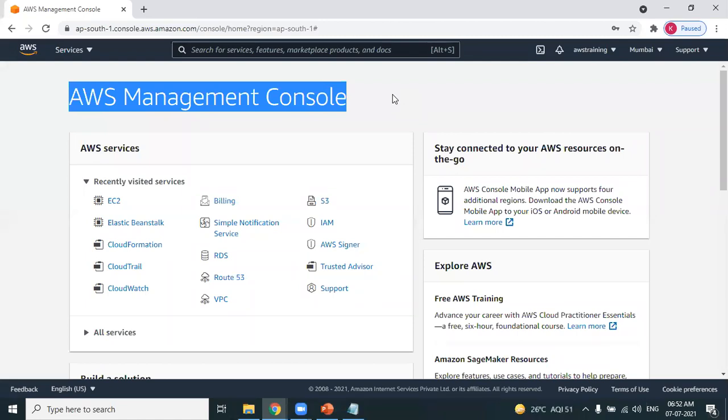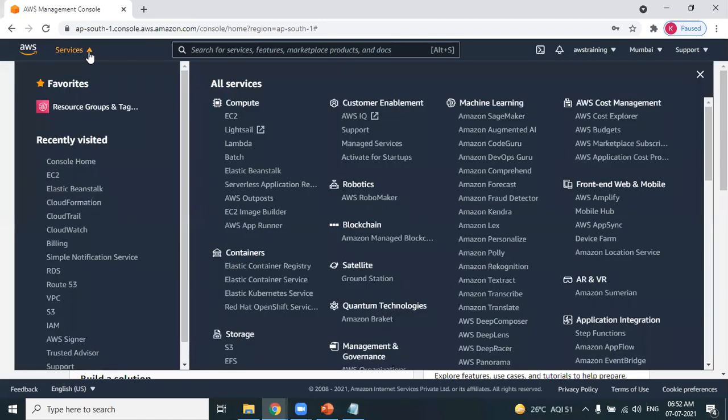Now, what is AWS? AWS is a collection of services, as simple as that. And on the left side, you can see the list of all the services which we have discussed. Yesterday, we saw there are more than 200 services, isn't it? These are the list of services. Out of this list, what's our agenda for today's session? You're right. We are understanding the first service called EC2. So select EC2.